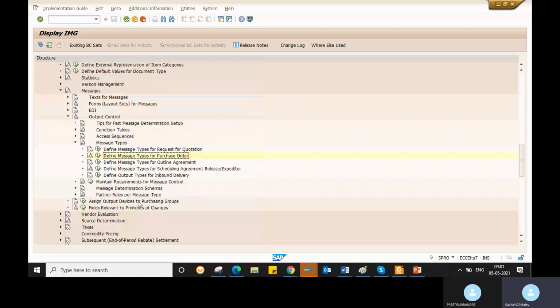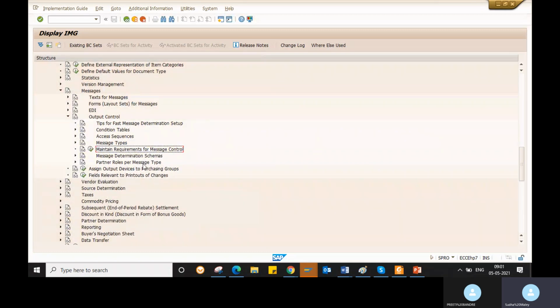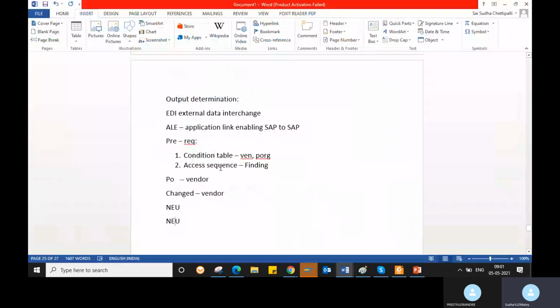So we create a message type also. For example, I have two or more message types. So all these two or more message types I will assign to my message determination procedure. So that is the next concept here. The third one is a message type.